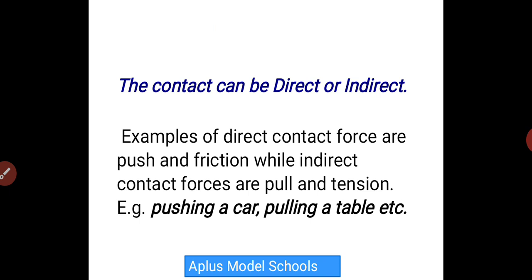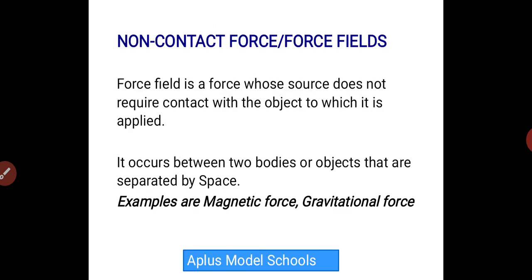When you pull and tension. Example, when your car has a fault and you have to push, you exert a force to push your car. Or when you want to pull, maybe you sit down at your table and your locker is far away from you, you want to draw that locker closer to you, you pull. You pull the table towards you. So that's an example of the contact and the direct or indirect contact force.